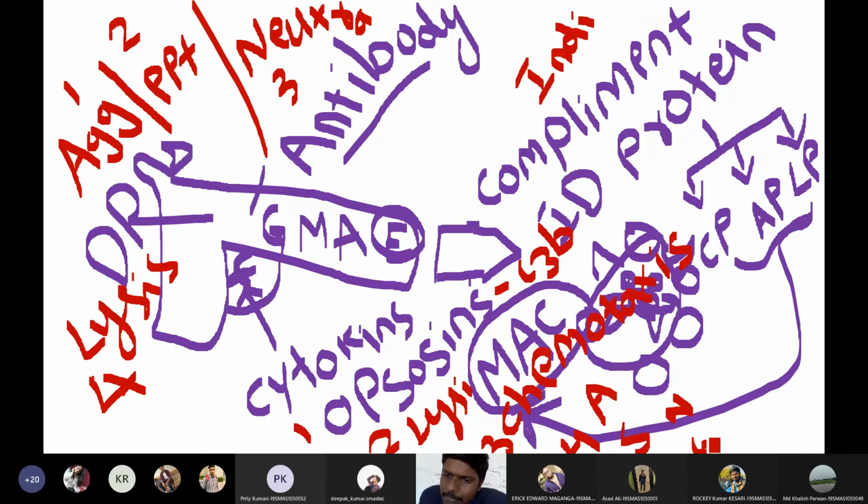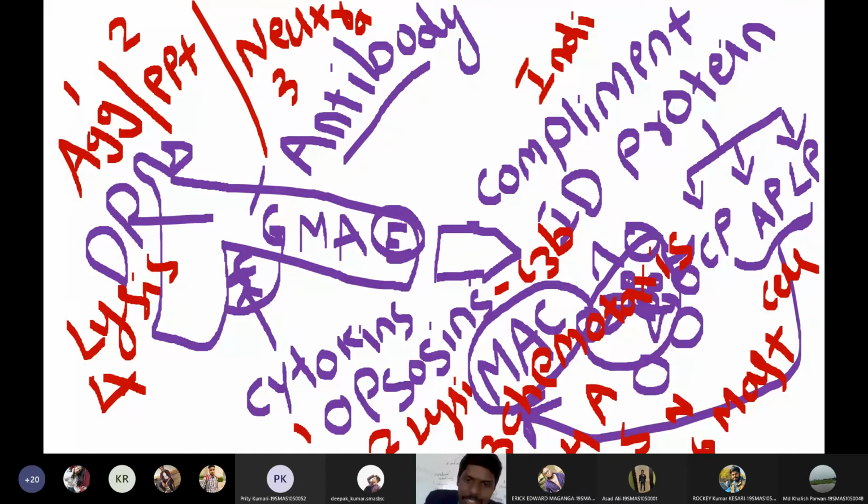So the sixth one is mast cell activation. There is a group of cells called mast cells, and mast cells are responsible for releasing heparin in our body. Heparin is produced by mast cells and basophils. Anyway, mast cells are one of the important chemical granule containing cells that I will discuss later. So by mast cells also we are able to kill pathogens.